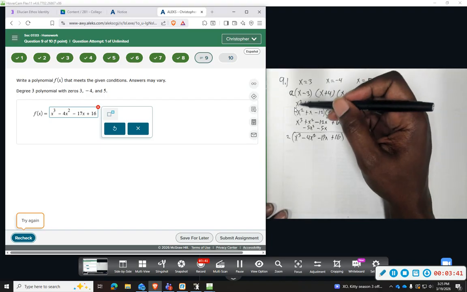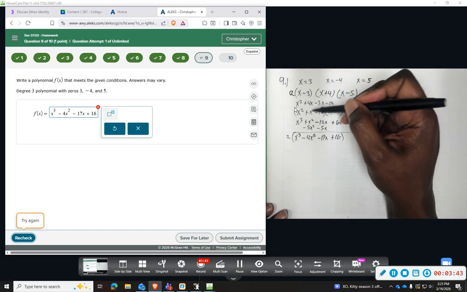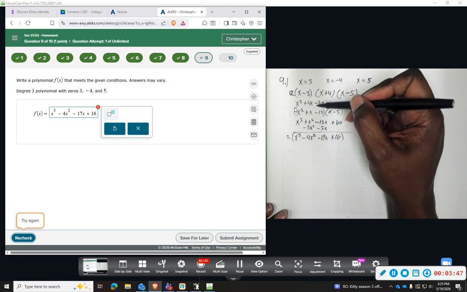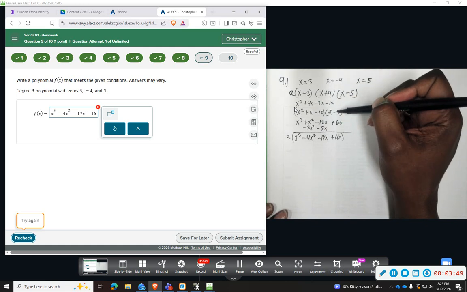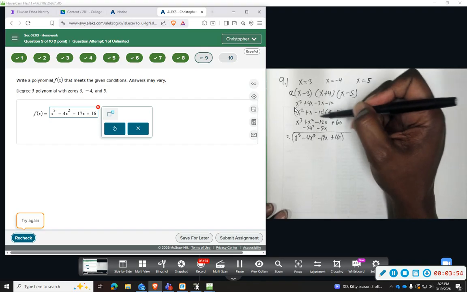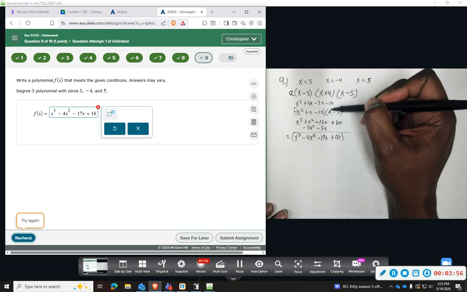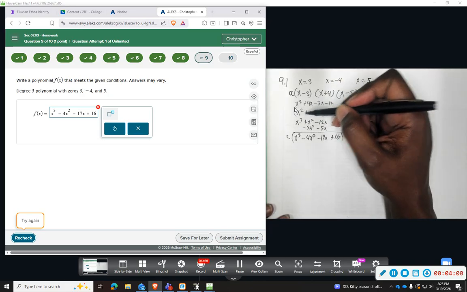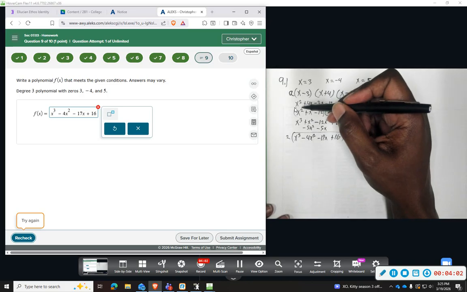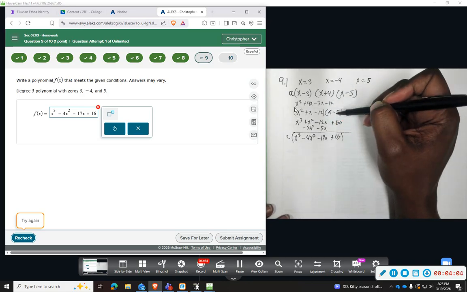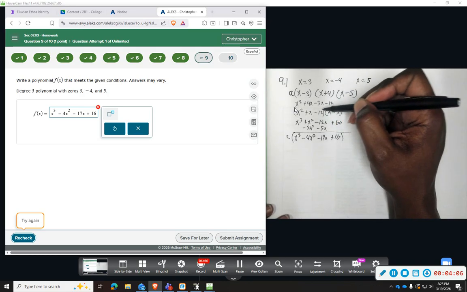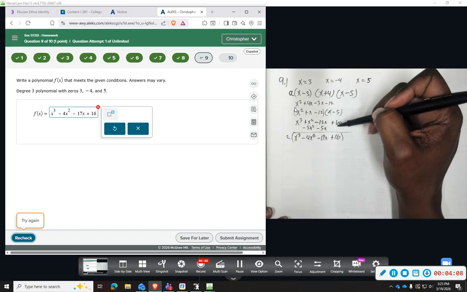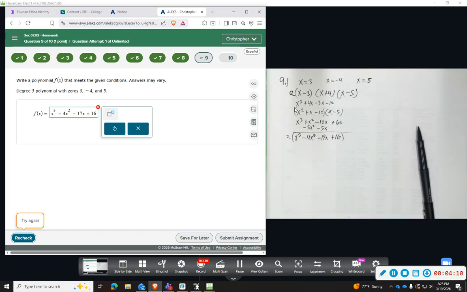So we'll do x cubed, x squared, and then minus 12x, that's right. So all of these times x. And then minus 5x squared minus 5x plus 60. I'll put plus 16.